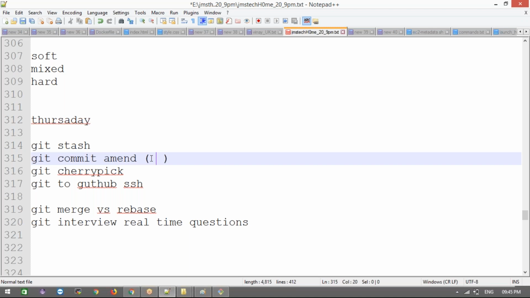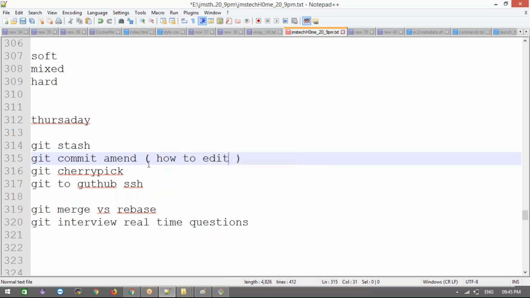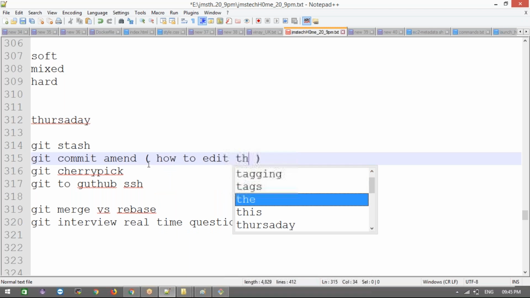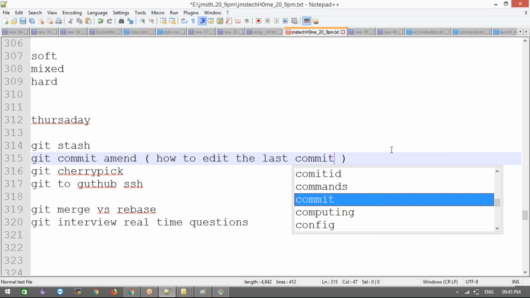Fine. Now they will ask the question in a different way. They won't ask what is git amend, maybe they may ask what is git amend. But instead of that, they will ask how to edit the last commit. For example, they've written some commit message, but what happened, your manager is saying what is this, Madhu, this commit message, it is not possible to understand what exactly your work is. If someone reads your message, they couldn't understand what exactly you did. Okay, what will I do? I need to change my commit message.